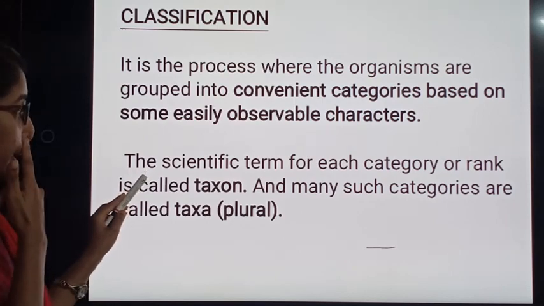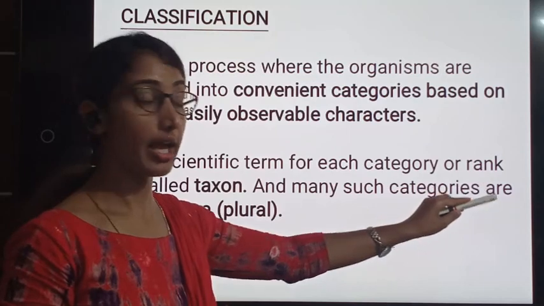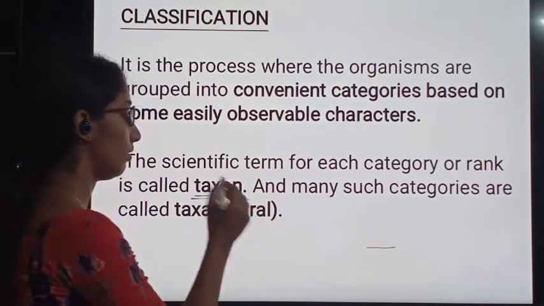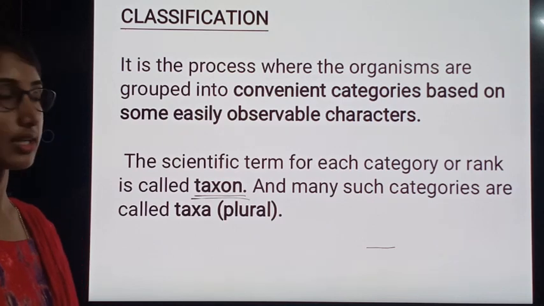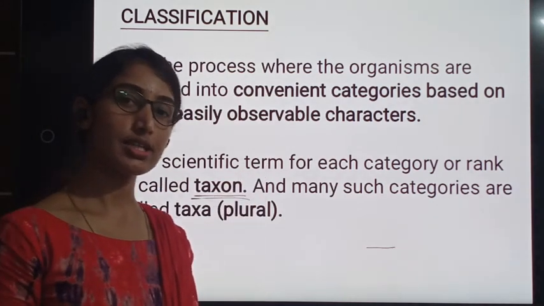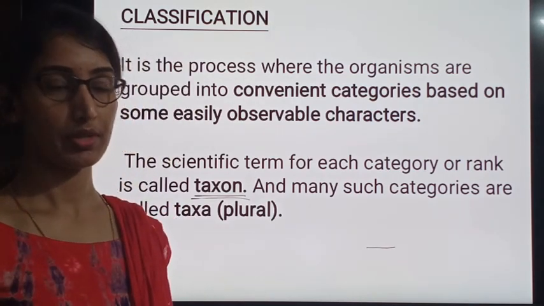The scientific term for each category or rank, we call it taxon. Most important thing, the scientific term. We are using a general term to make you understand, that is groups.